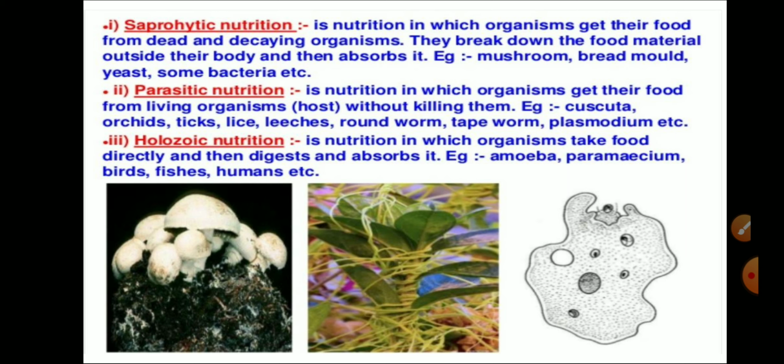Holozoic nutrition is a nutrition in which the organisms take food directly and then digest and absorb it. Examples are amoeba, paramecium, birds, fishes and humans.